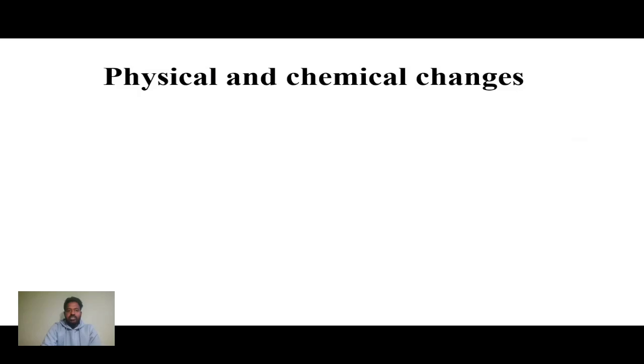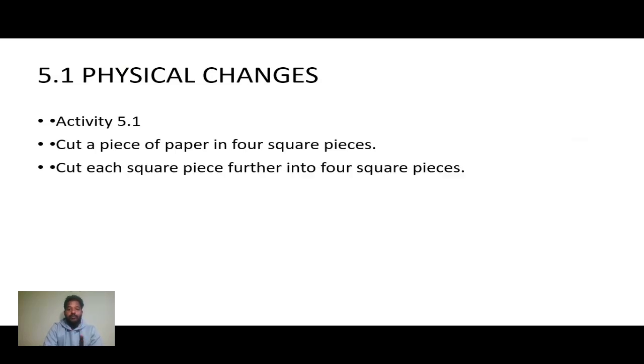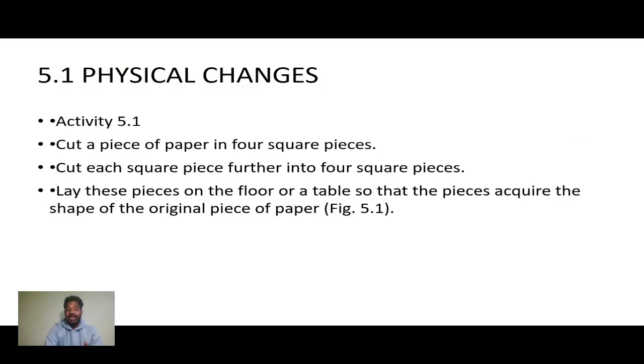The first activity is Activity 5.1, physical changes. Cut a piece of paper into square pieces. This is a very simple sentence, but we need to observe very carefully. Cut a piece of paper into four square pieces. They have said square, which is very important. Cut each square piece further into four square pieces. Then lay these pieces on the floor or table so that the pieces acquire the shape of the original piece of paper.